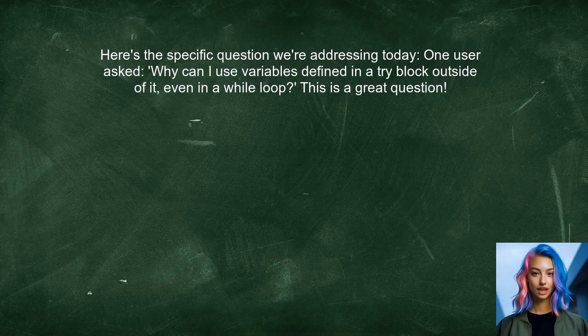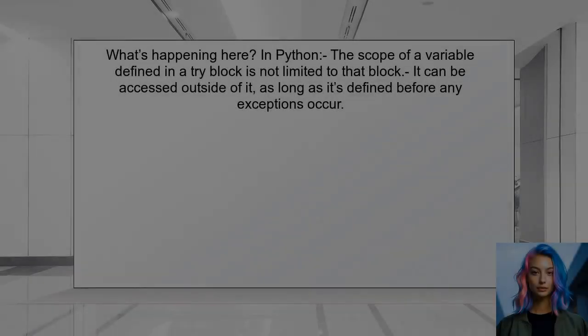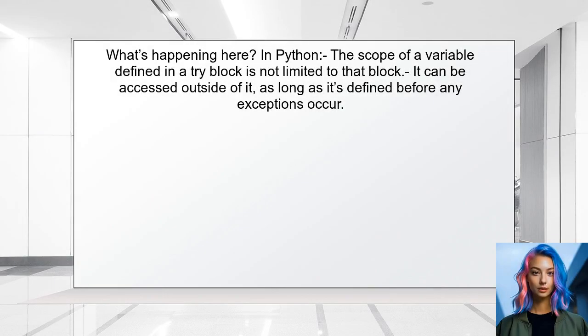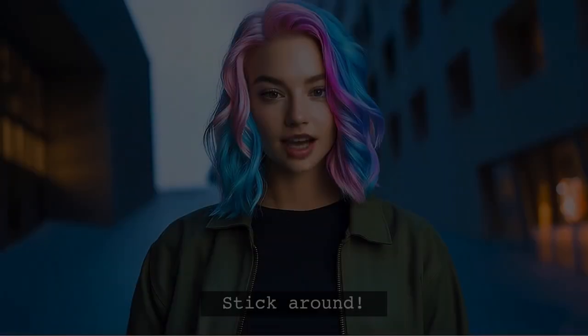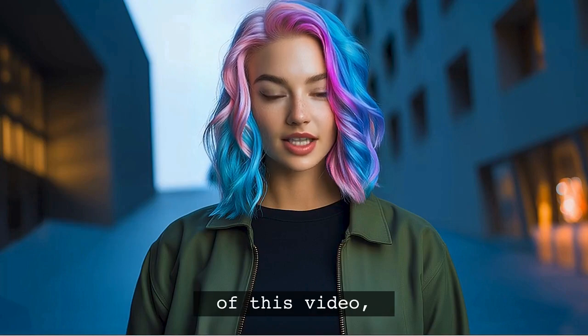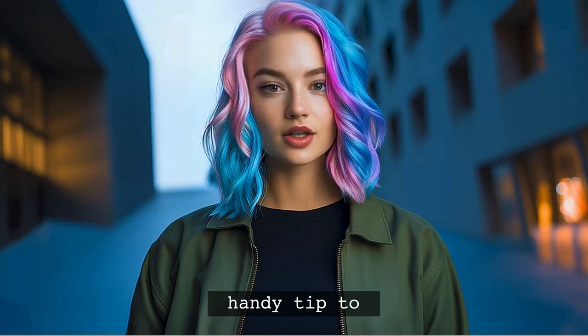Here's the specific question we're addressing today. One user asked, why can I use variables defined in a try block outside of it, even in a while loop? This is a great question and one that many Python developers wonder about. So what's happening here? In Python, the scope of a variable defined in a try block is not limited to that block. Instead, it can be accessed outside of it, as long as the variable is defined before any exceptions occur. And stick around. At the end of this video, I'll share a handy tip that will help you manage variable scope like a pro.